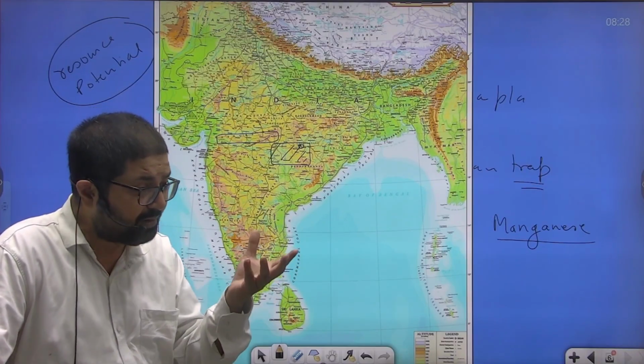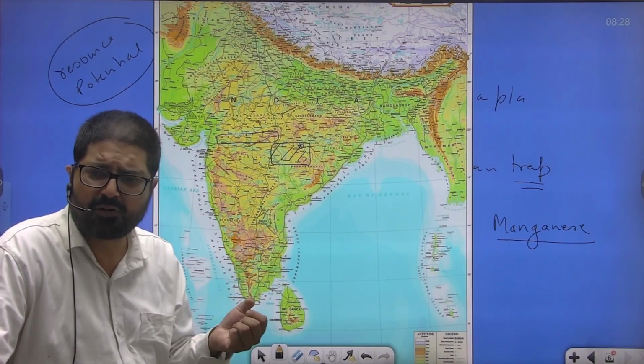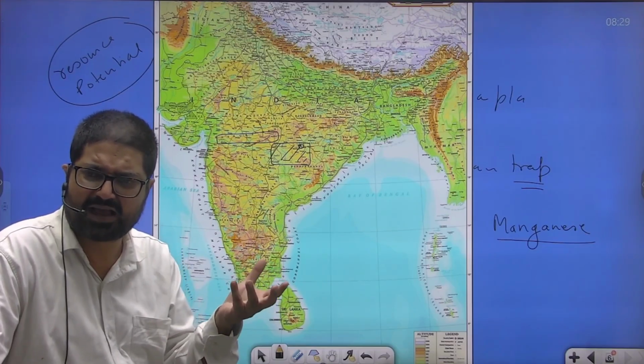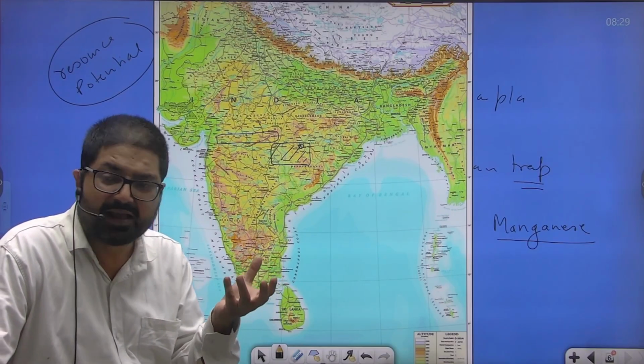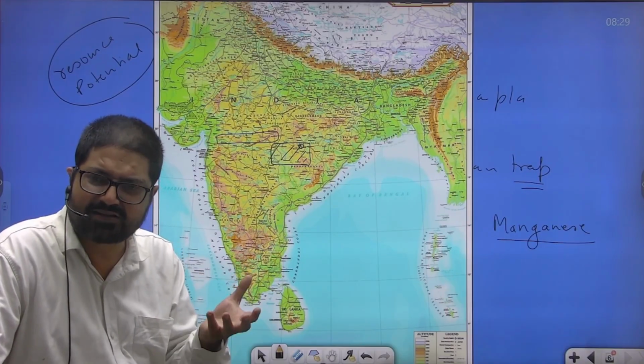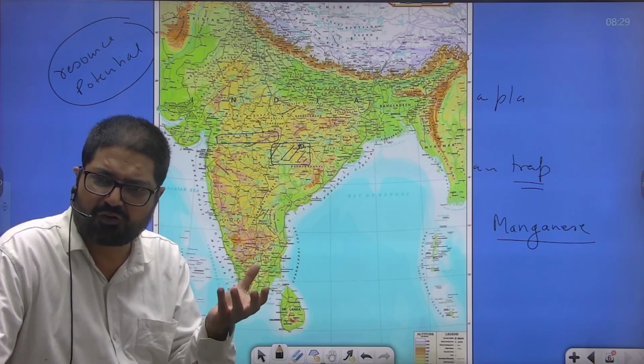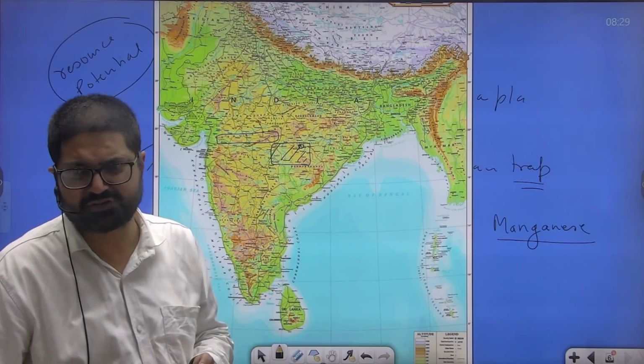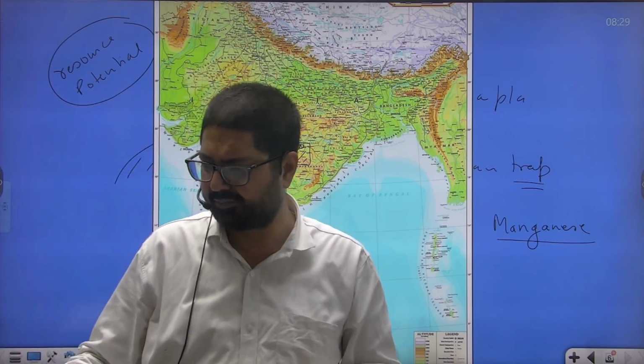Now, this basaltic rock is also important because it has the ability to store water, which enhances the water potential of underground water table. So these are the resource potential of this region. We'll continue this in next lecture.